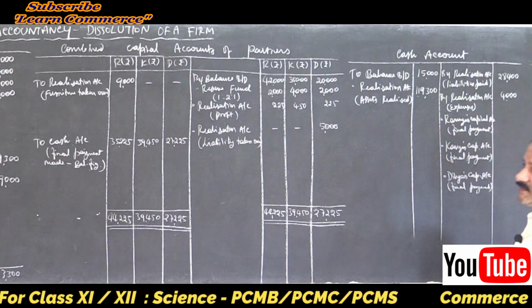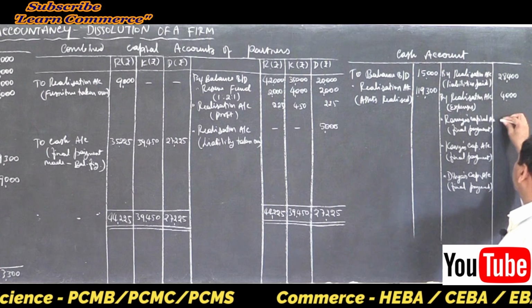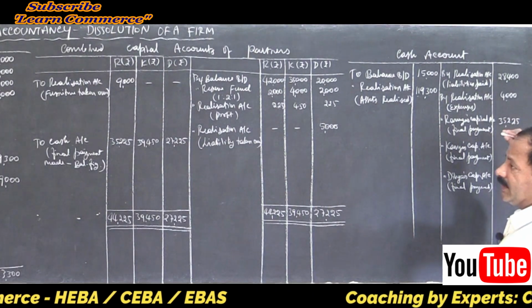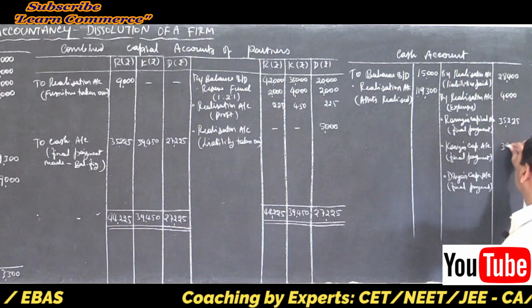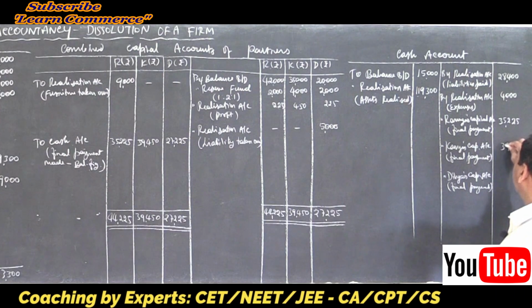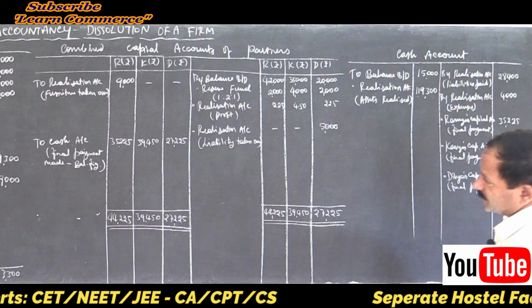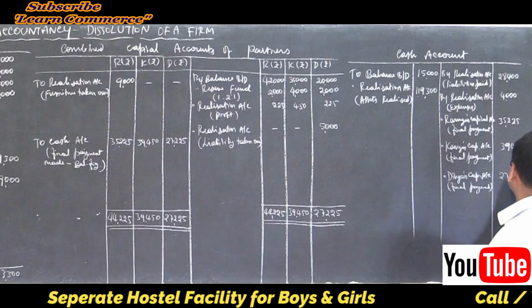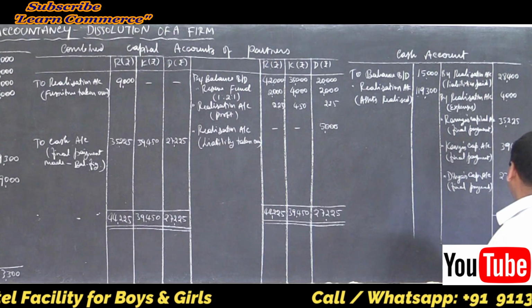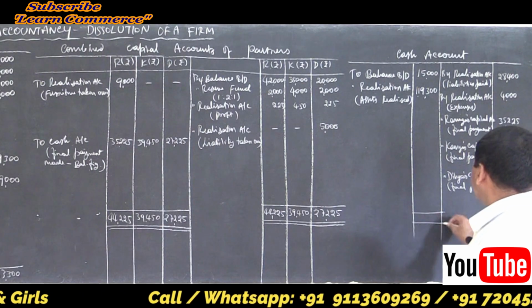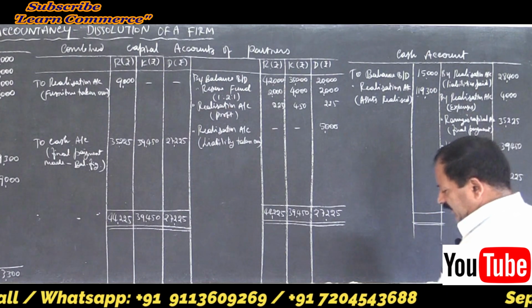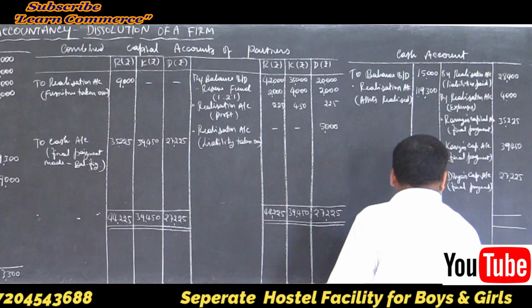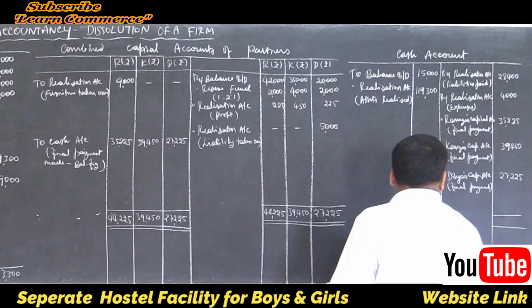Write the final balances in their capital accounts: 35 to 25, then 39,450, and 27 to 25. Now if you check the total, it agrees. No balance in cash account. Correct? What's the total? 134,300.